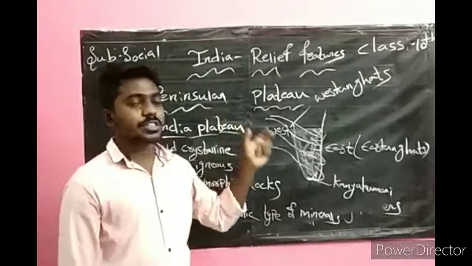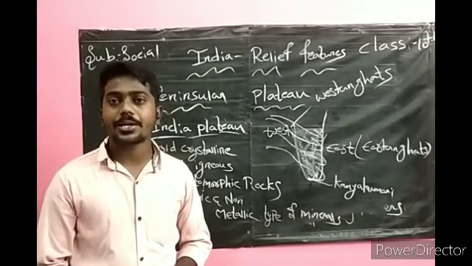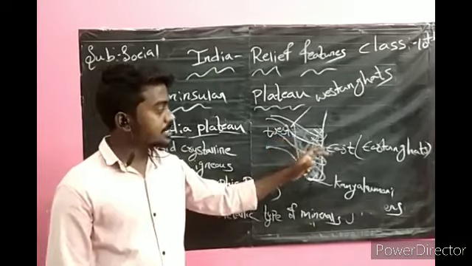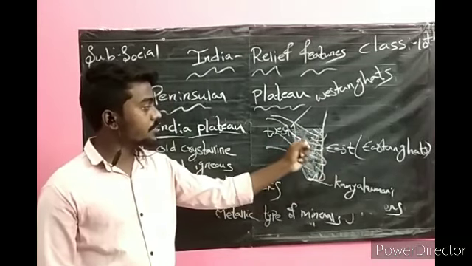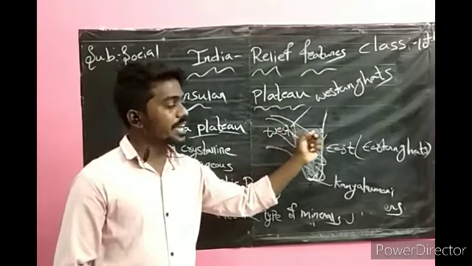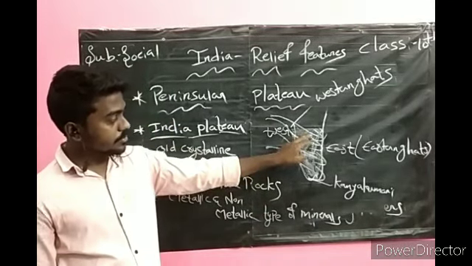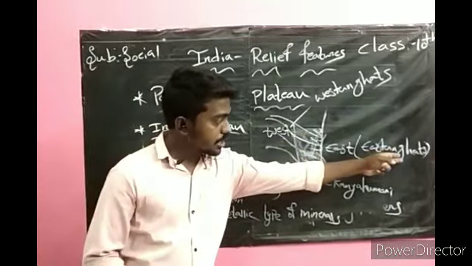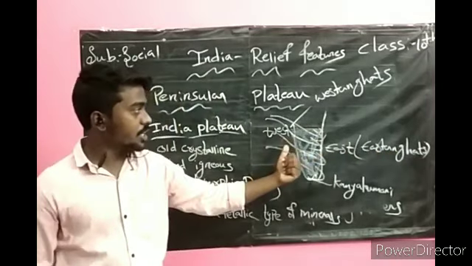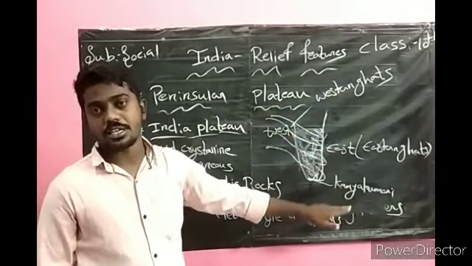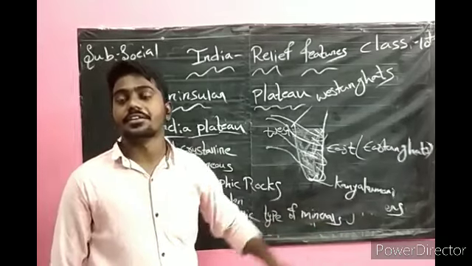If you see our peninsular plateau, on the eastern side we have a slope. That is why the rivers flow from west to east. In the east we have the Eastern Ghats, in the west the Western Ghats, and at the southernmost tip is Kanyakumari.